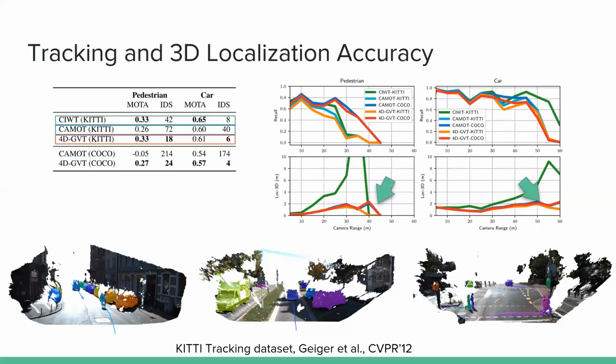Our method also produces accurate 3D localization, as shown in the plot in the top right. Visual examples of localized known objects can be seen at the bottom, visualized into a stereo point cloud.